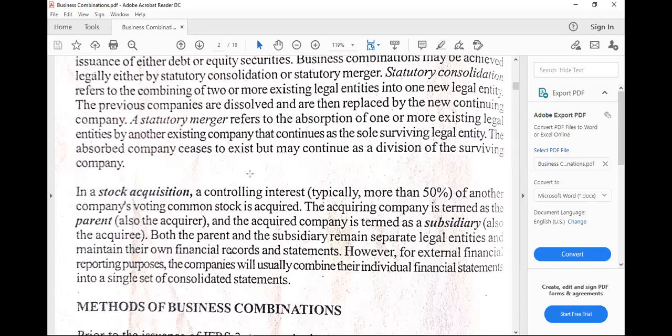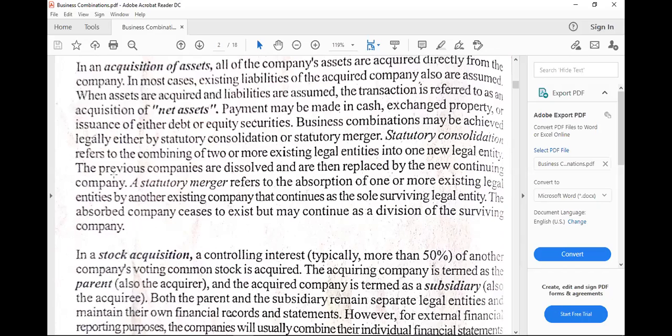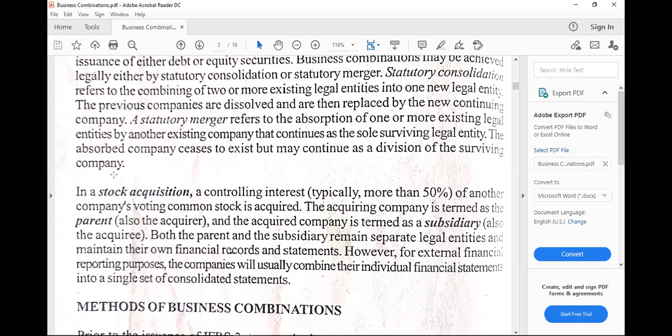Now, the difference of acquisition of assets and the stock acquisition or acquisition of stocks is that both the parent and the subsidiary would still exist. So this means that these two companies will be around, of course, and then just for the purpose of preparing financial statements, we will do the consolidation, wherein at the end of every accounting period, the financial statements of parent and subsidiary would be combined or consolidated into one set of financial statements.